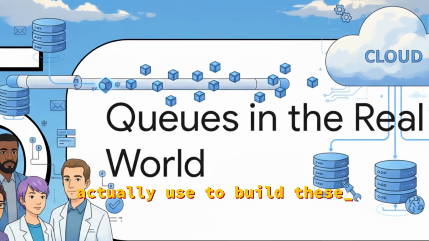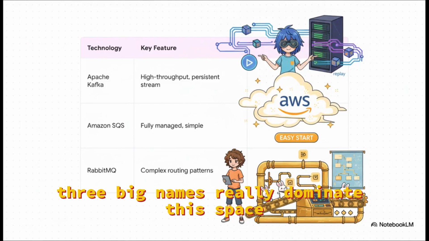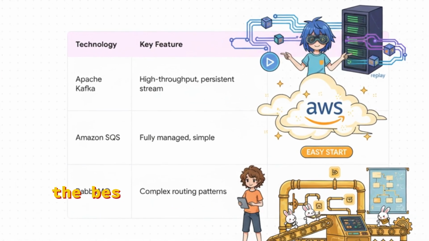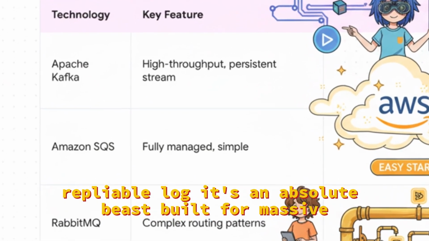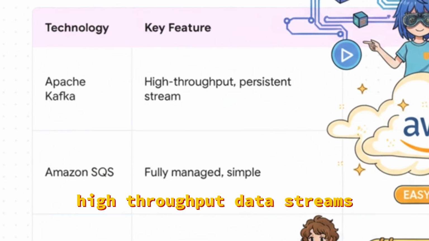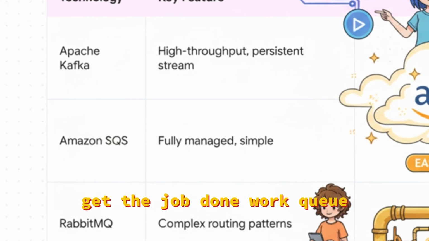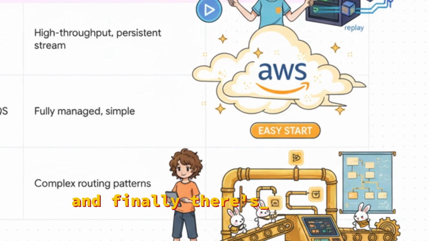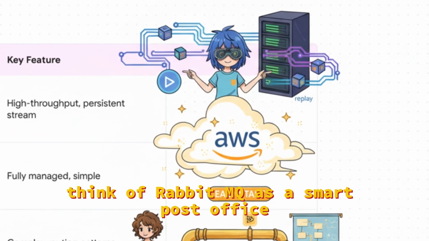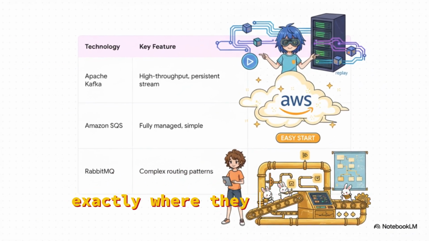So far, we've mostly been talking about concepts and principles, but what technologies do engineers actually use to build these systems? Let's take a quick look at some of the most popular options out there in the wild. 3 big names really dominate this space. First, you have Apache Kafka. The best way to think of Kafka is like a durable, replayable log. It's an absolute beast built for massive, high-throughput data streams. Then you've got Amazon SQS. This is your simple, fully managed, get-the-job-done work queue, especially if you're already in the AWS cloud. And finally, there's RabbitMQ. Think of RabbitMQ as a smart post office. It gives you really powerful and complex routing options to direct your messages exactly where they need to go.